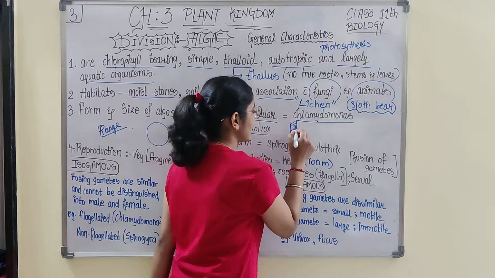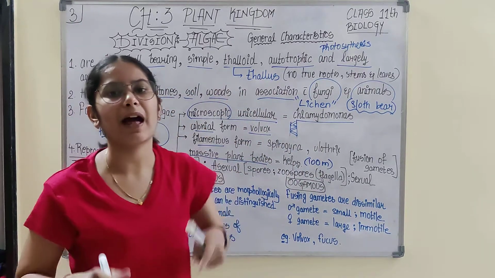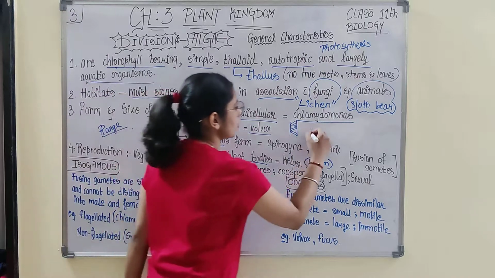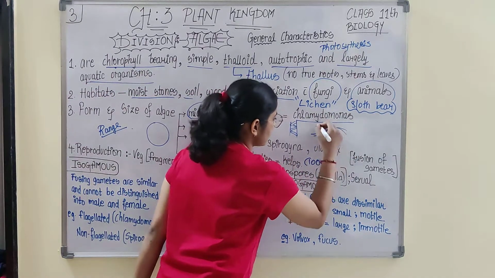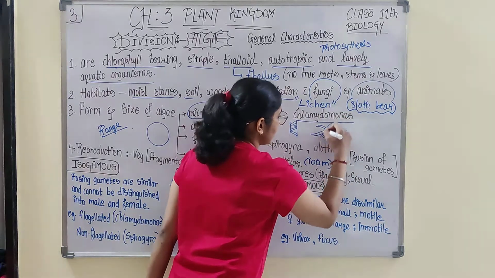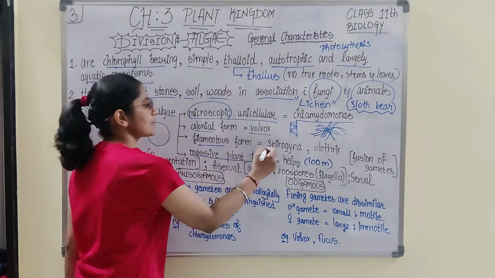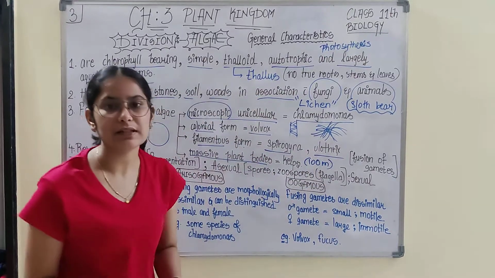If I am not making DNA, but something like this, that means it is a filamentous structure. And if you observe the habit of Spirogyra, it is something like this. That means it is occurring in filamentous form. So filamentous forms, Spirogyra and Ulothrix, are the examples.